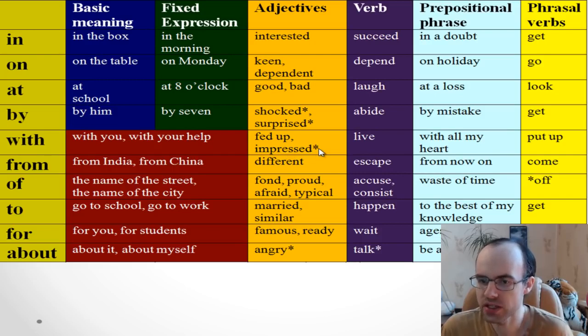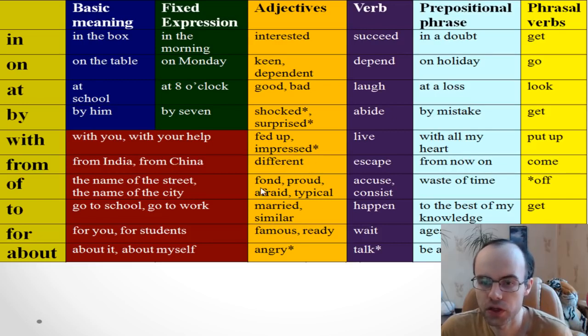So I was impressed by the beauty of that place, or I was impressed by her beauty, or I was impressed by the beauty of her soul, or of his soul. Different, we mostly say different from, so this method is very different from others. It means that this method really differs from others.